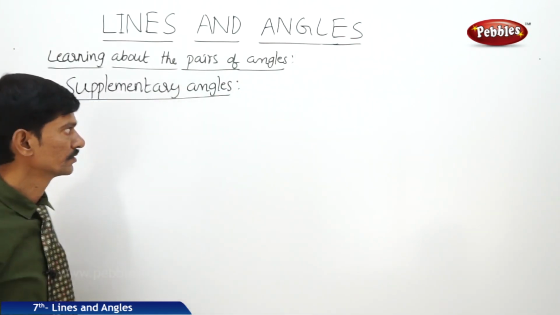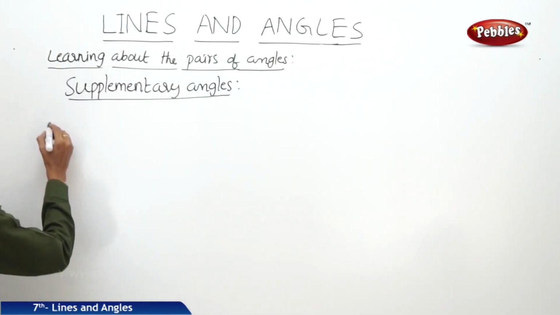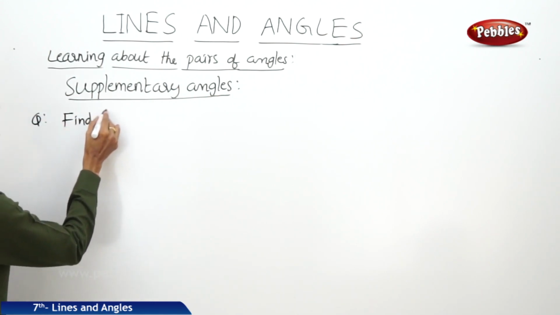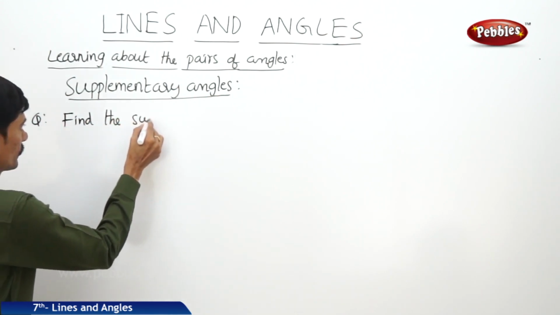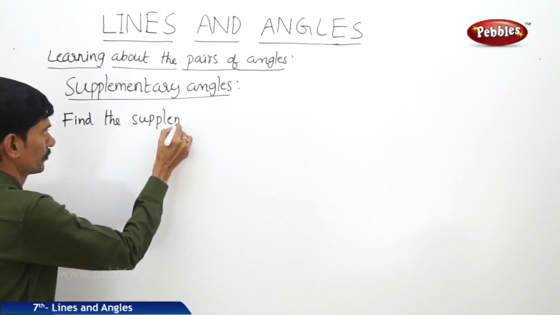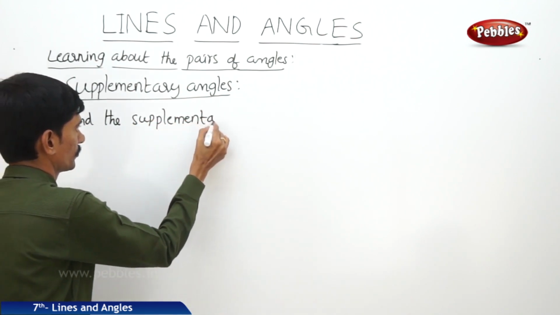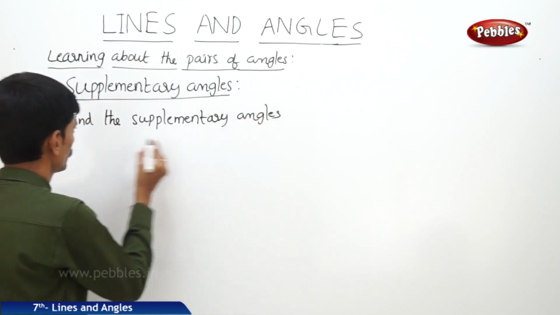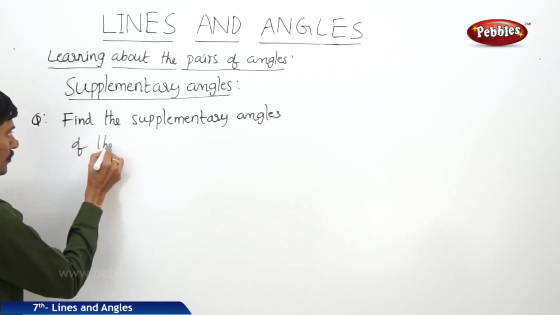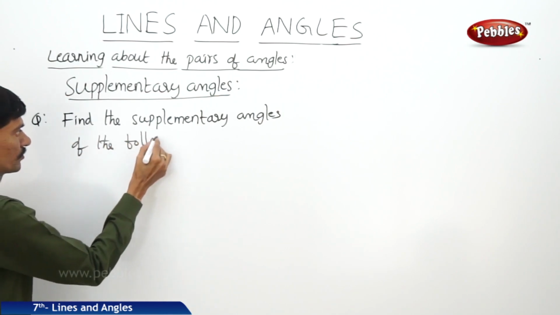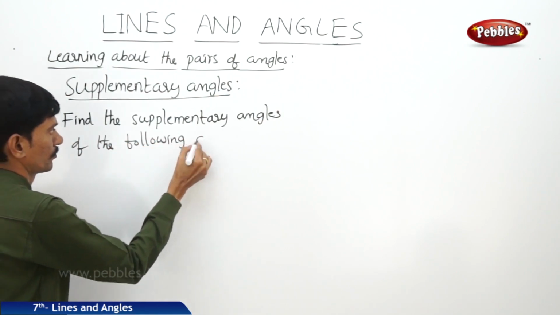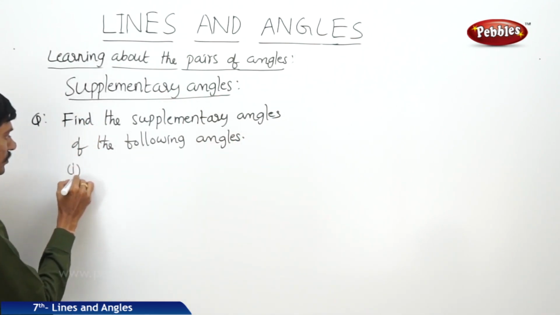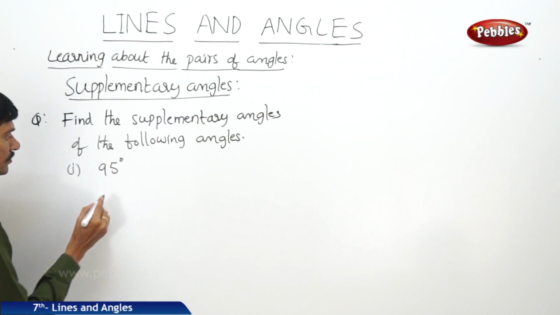Now the next question: find the supplementary angles of the following angles. First one is 95 degrees.